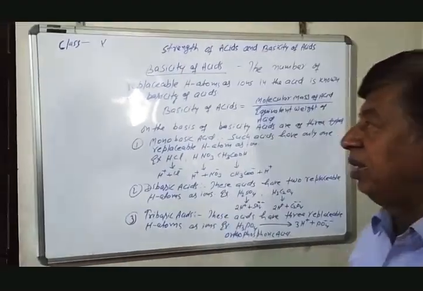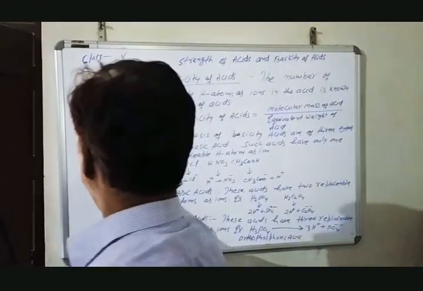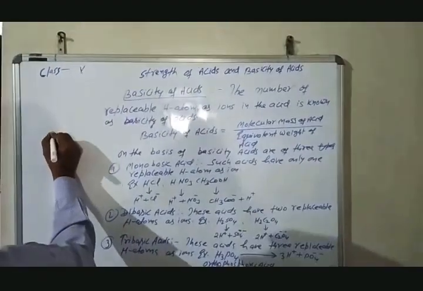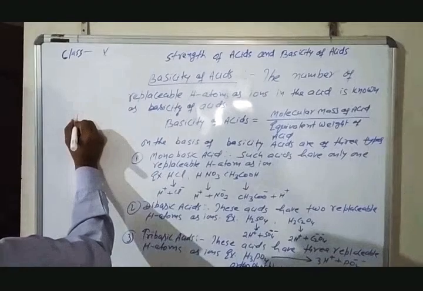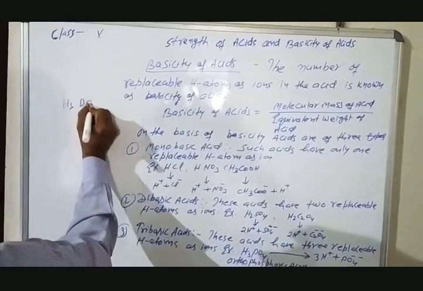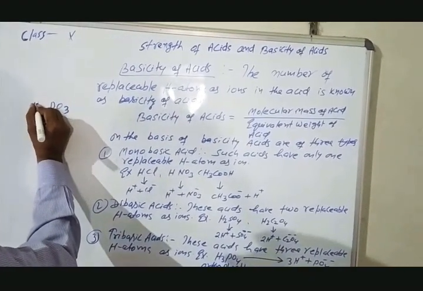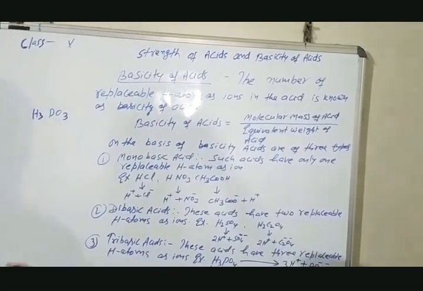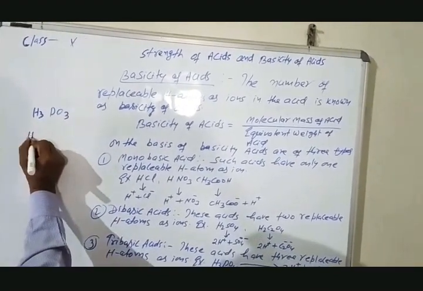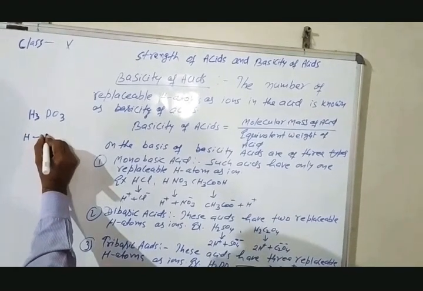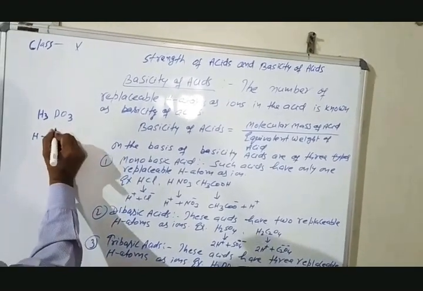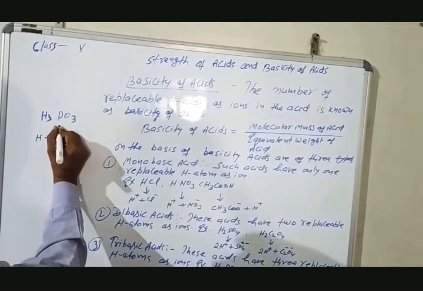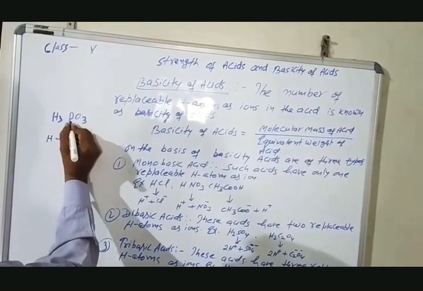Another example is H3PO3, phosphorous acid. In this, 1 hydrogen atom is directly attached to the phosphorus, and the remaining 2 hydrogen atoms are attached to oxygen.